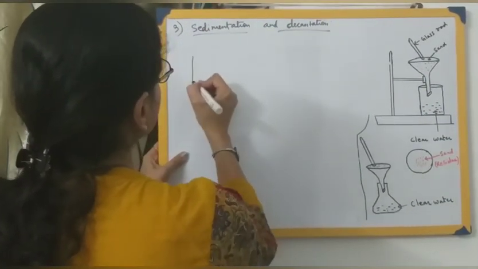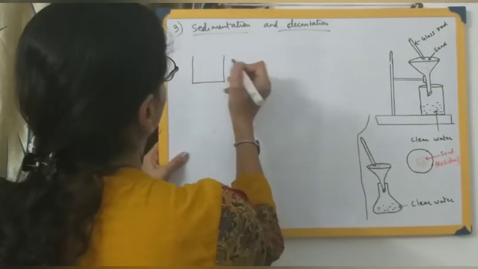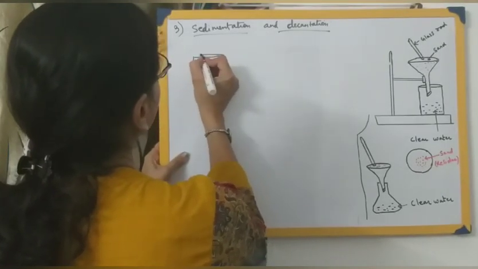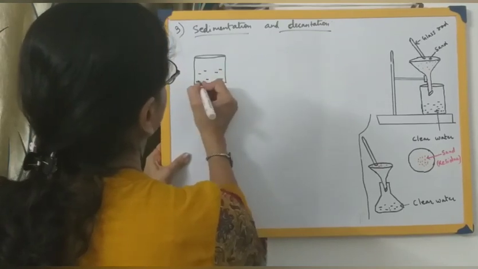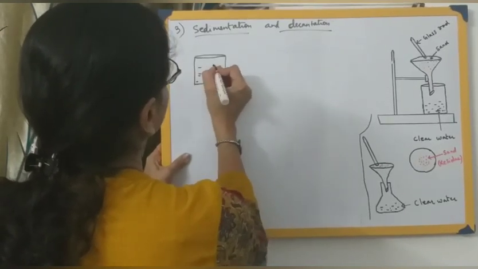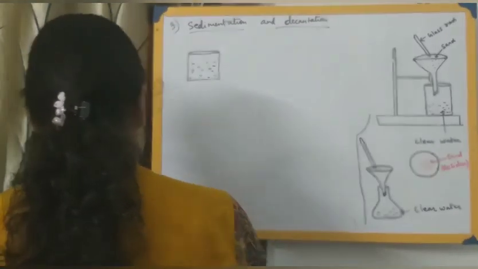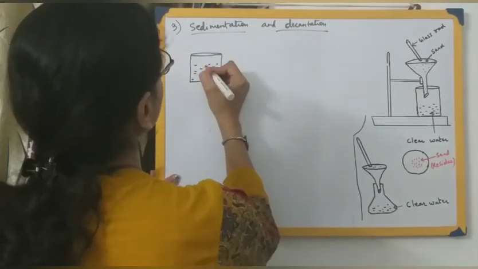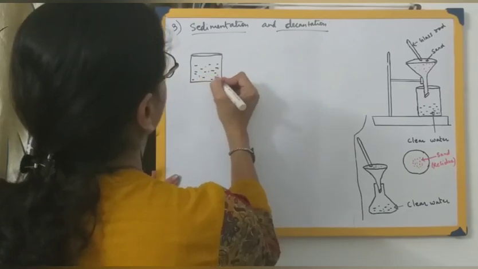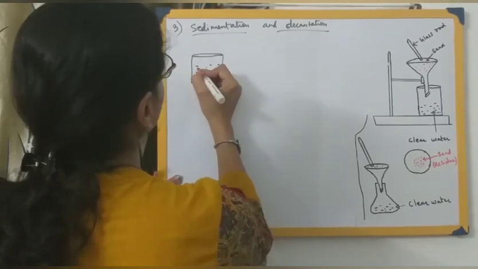Now just imagine this is your beaker containing a mixture of water and sand. I am representing the sand particles over here with the red pen. Clear?